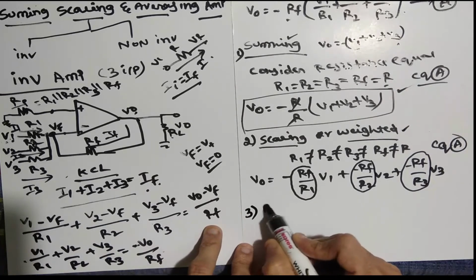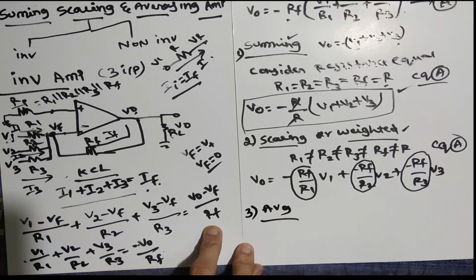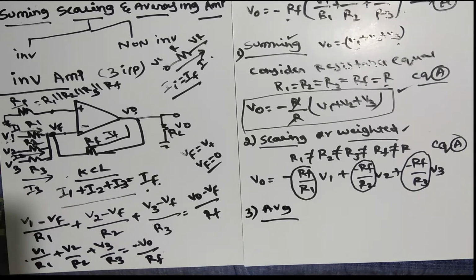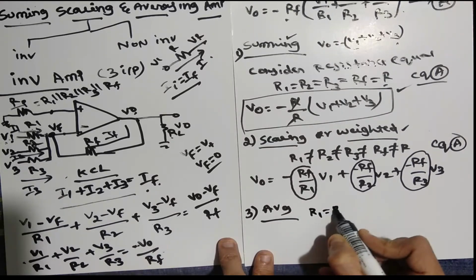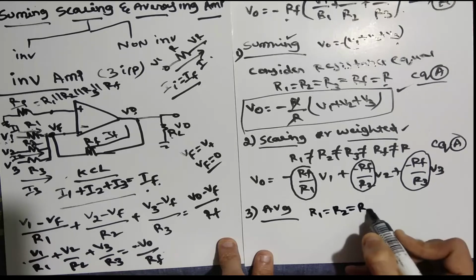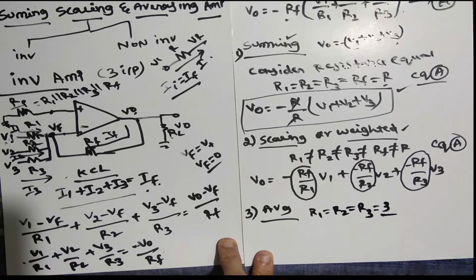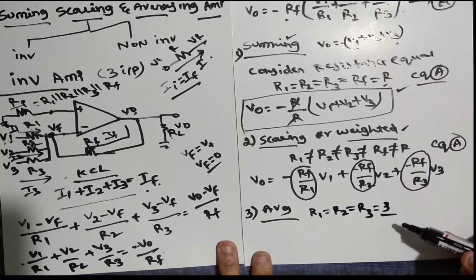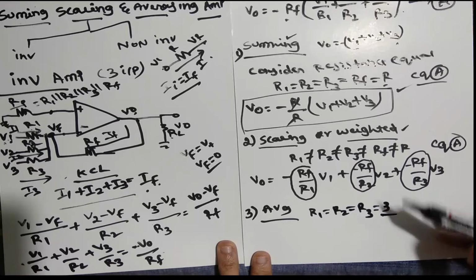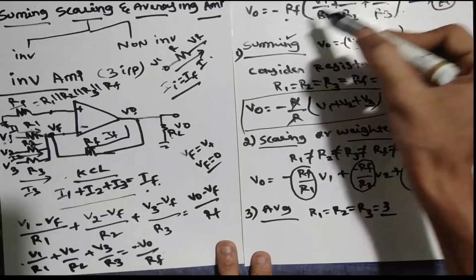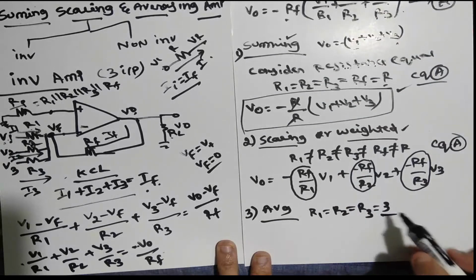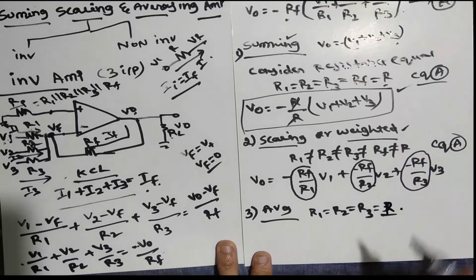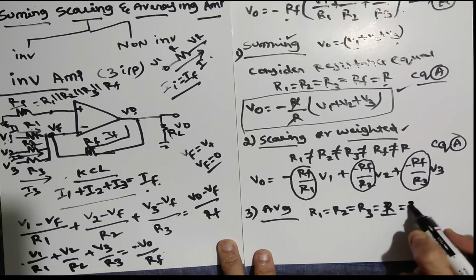So the third one is averaging. For the average circuit we can take equation A again. Our aim is this: average means you have to divide by however many inputs there are. So we can make R1, R2 and R3 equal to 3. Why does this magical term 3 come? Because our aim is to make the term RF divided by all these additions, R1 plus R2, R3, whatever. So we can take all these resistors equal to some value we call R, and take R as 3.